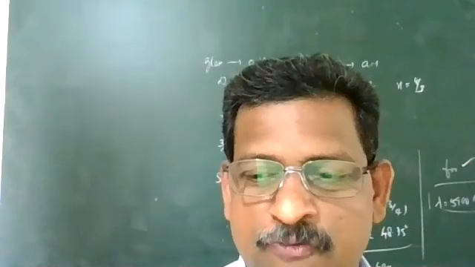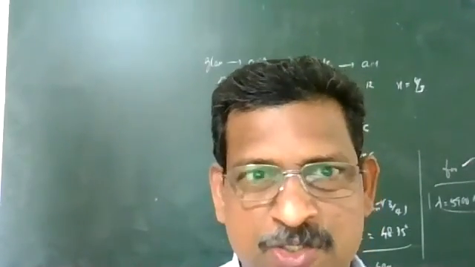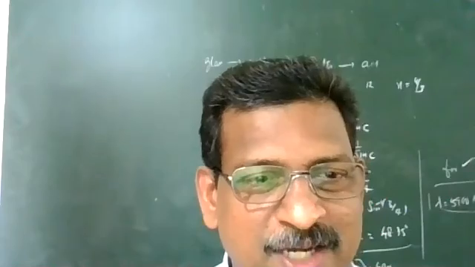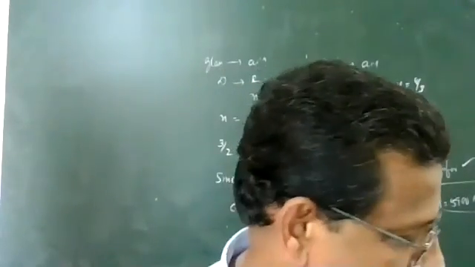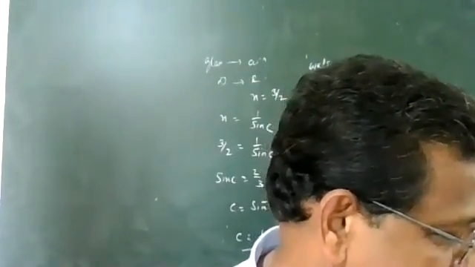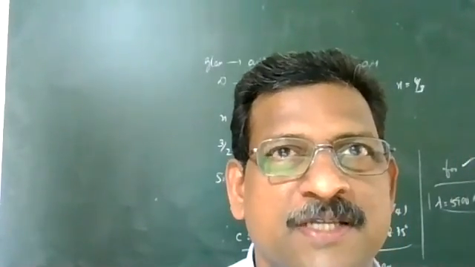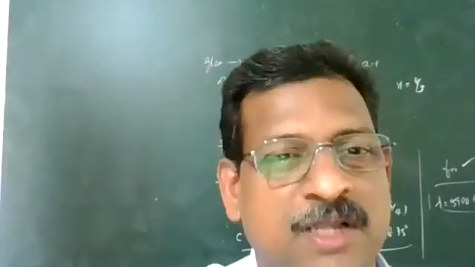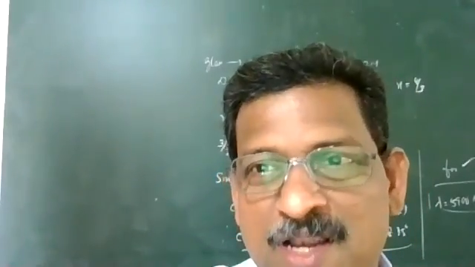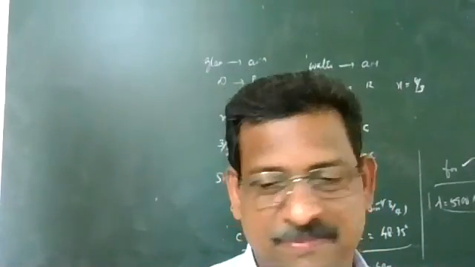So you should not forget that. That means the light ray should go from where to where? Denser to rarer medium. Water to glass: water is a rarer medium and glass is denser. So if the light is going from glass to water, then total internal reflection will take place. Okay, thank you.